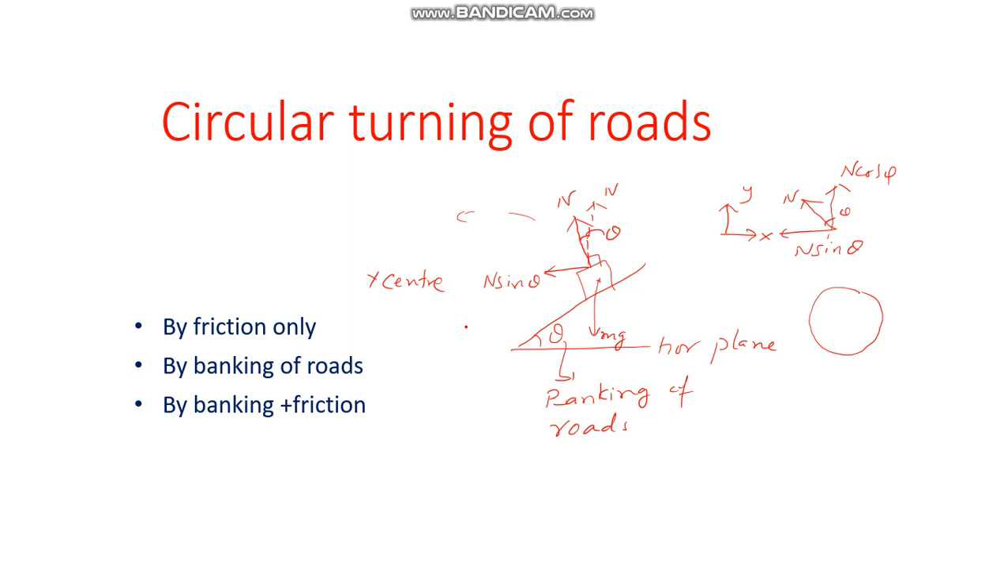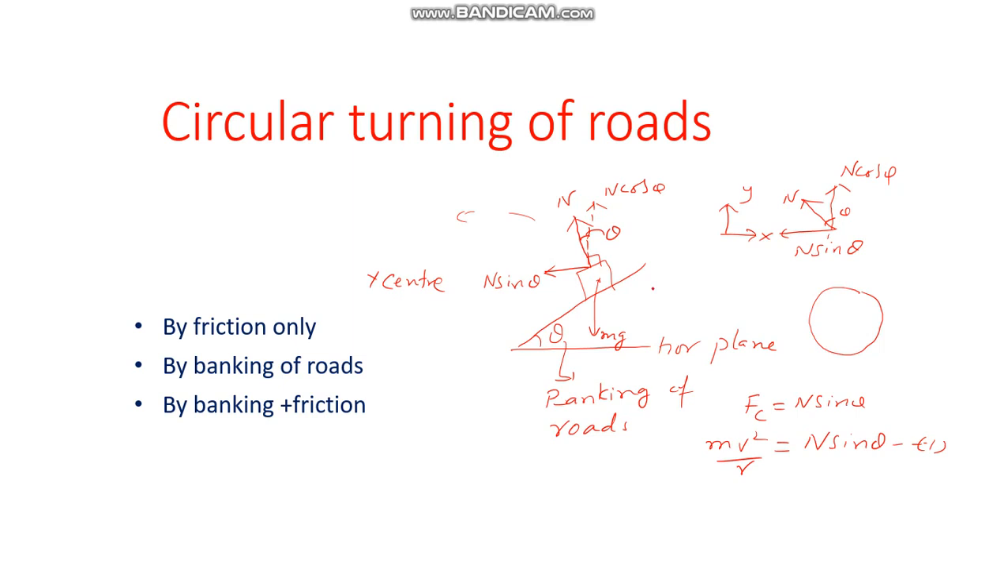You can see here the center is here and the N sin theta force is towards the center. If there is a force towards the center, there is a centripetal force, and that centripetal force here will be equal to N sin theta. Okay, but what is the centripetal force? mv square by r. Let us say this car is running in a circular path with a speed of v. So mv square by r is equal to N sin theta. This is our equation.